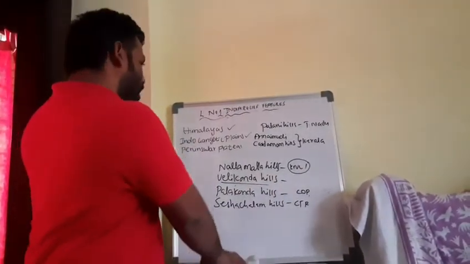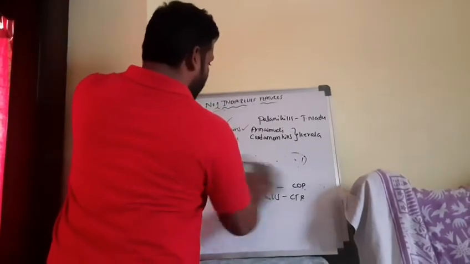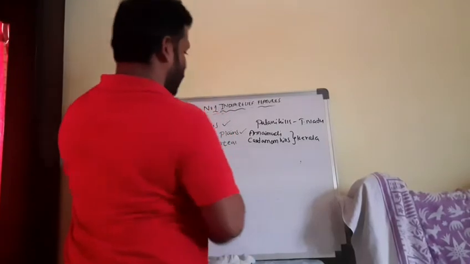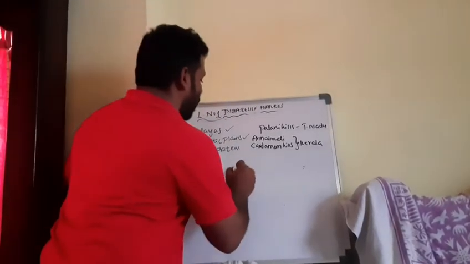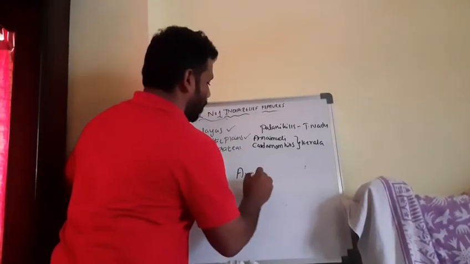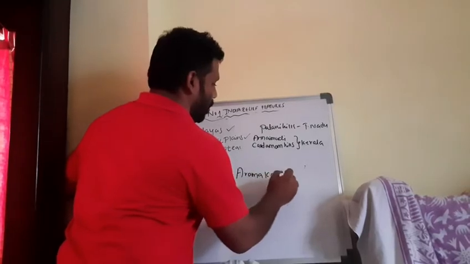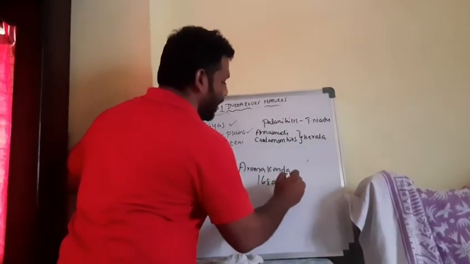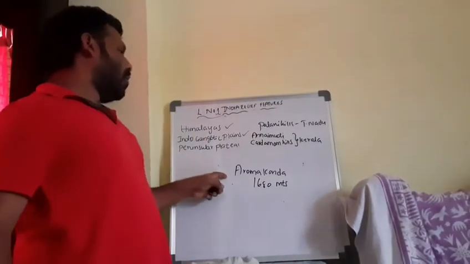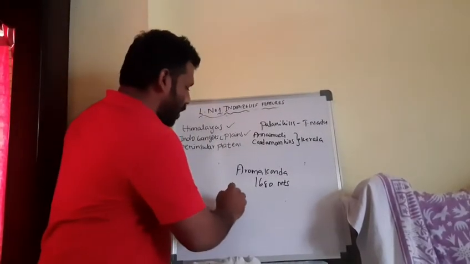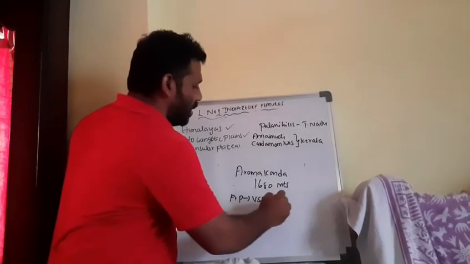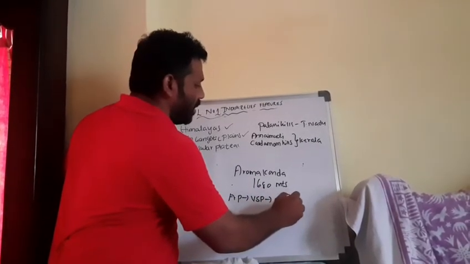We will discuss now the Eastern Ghats. In the Eastern Ghats, the highest peak is Aramakonda, which has a height of 1680 meters. It is located in Andhra Pradesh state, Visakhapatnam district, at Chintapalli.